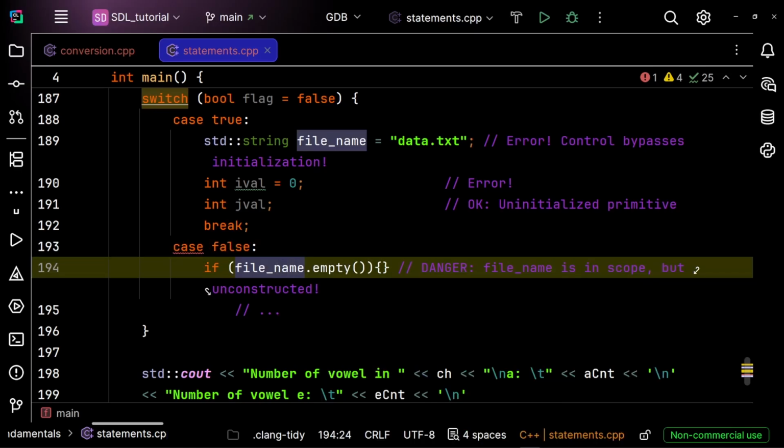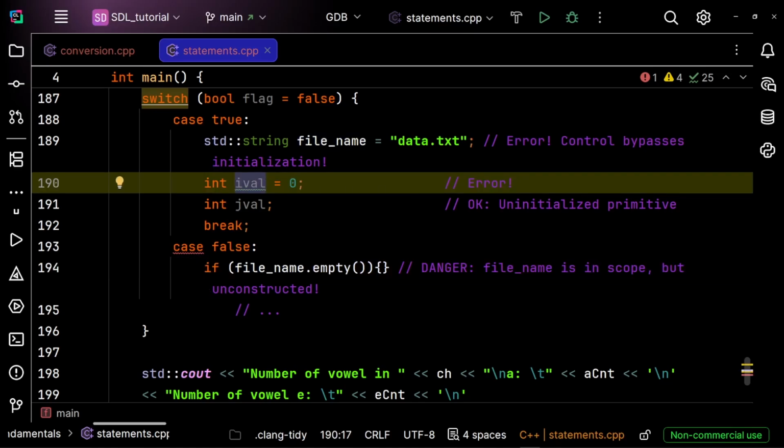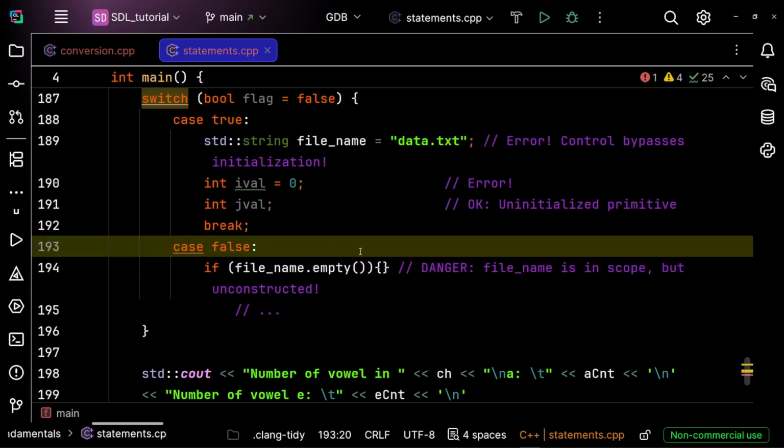So if this code was legal, then anytime control jumped to the false case, it would bypass the initialization of file name and ival. Those variables would be in scope. The code inside the false case can use these variables. However, these variables would not have been initialized. As a result, the language does not allow us to jump over an initialization if the initialized variable is in scope at the point to which control transfers.